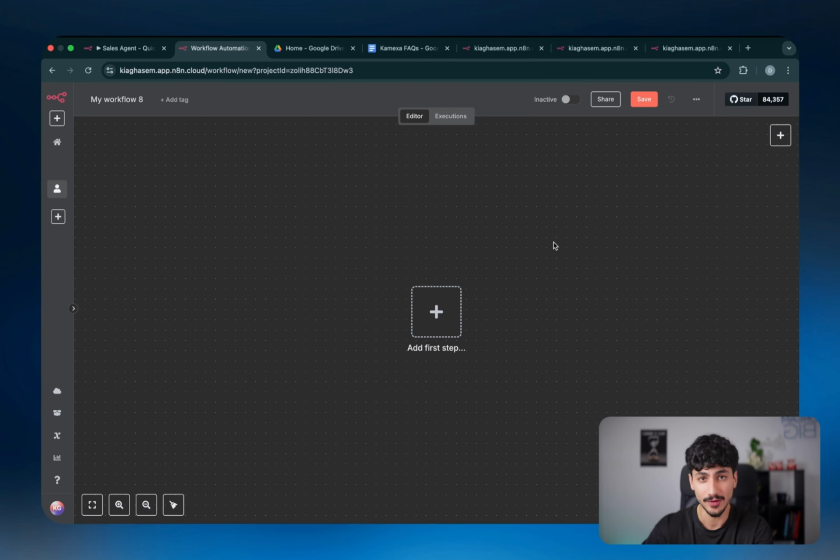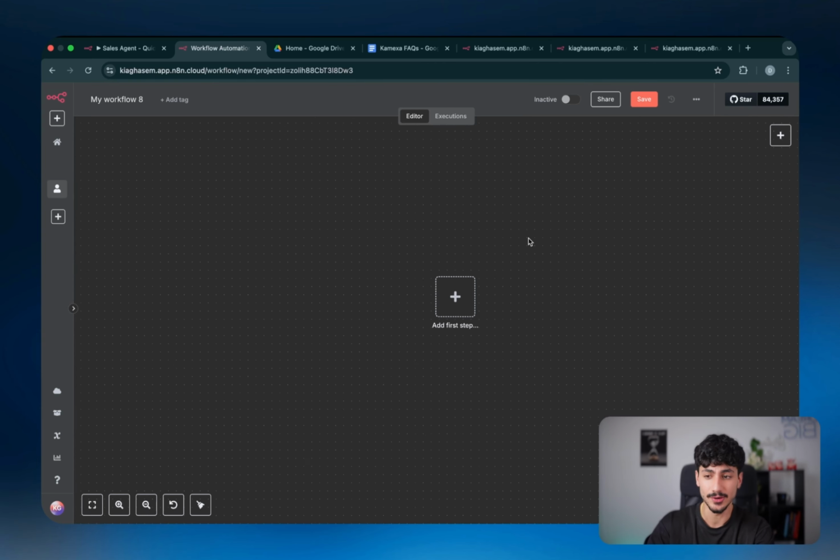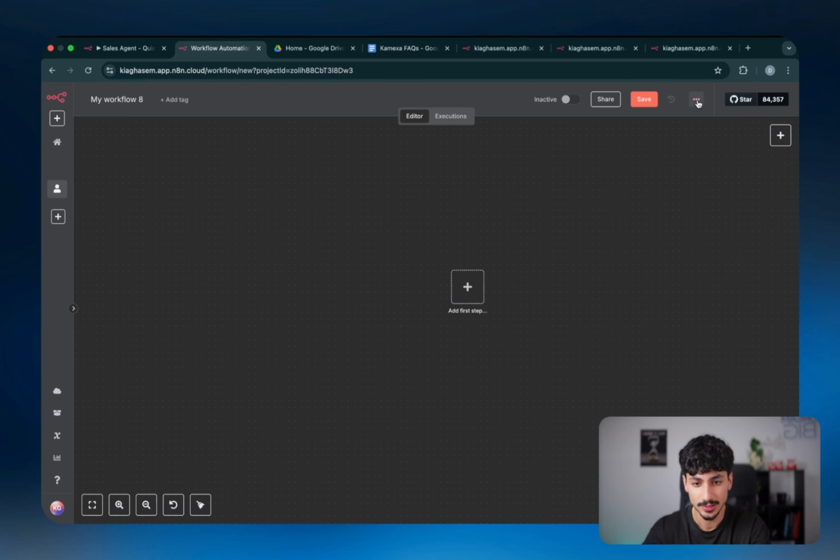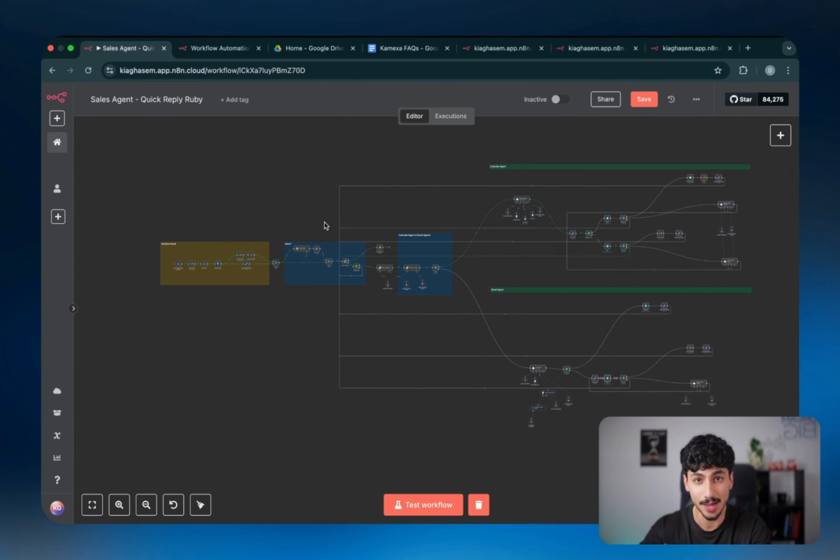Then after that, all you have to do is go on n8n, open up a new workflow, click on these three dots, click on import from file, and then import that .json file that you just downloaded. And straight away, what you should see happen on your screen is that Quick Reply Ruby's entire automation workflow is going to pop up.